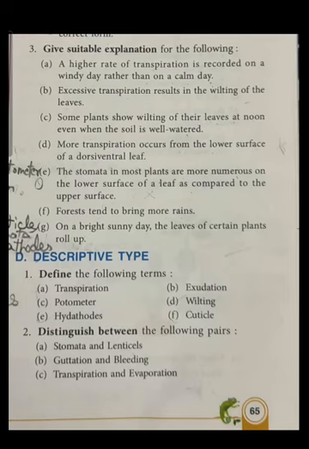Now next is guttation and bleeding. Answer is given in your book on page number 63. Next is transpiration and evaporation. Again, answer is given in your book on page number 62. Now the next is